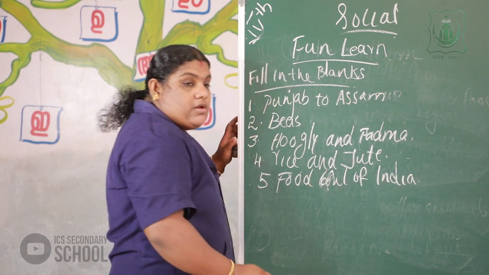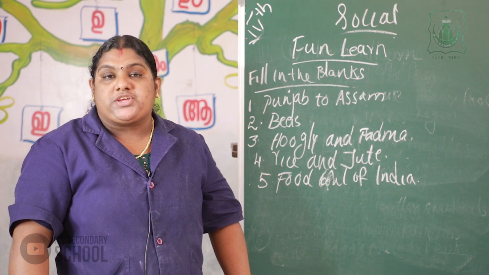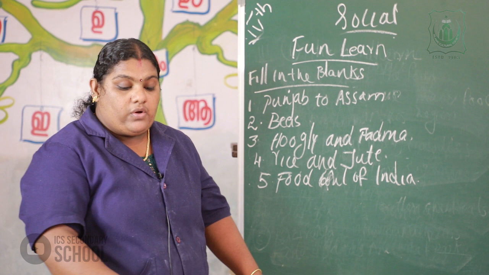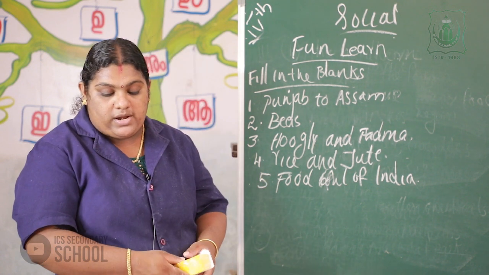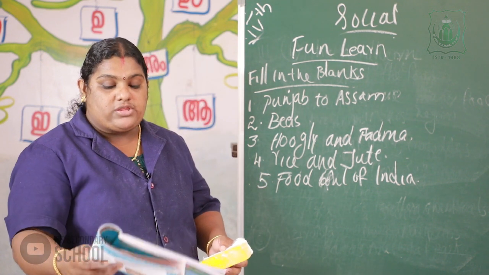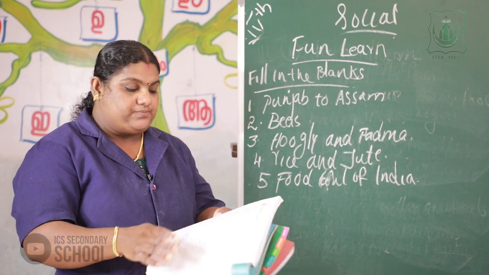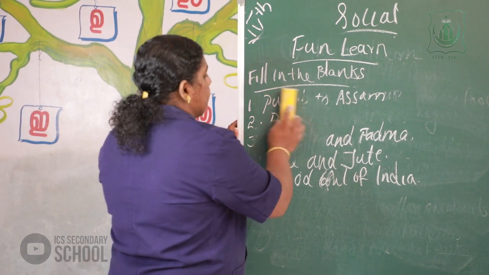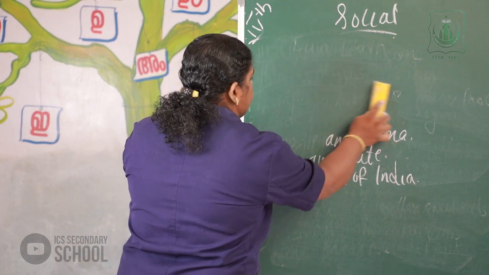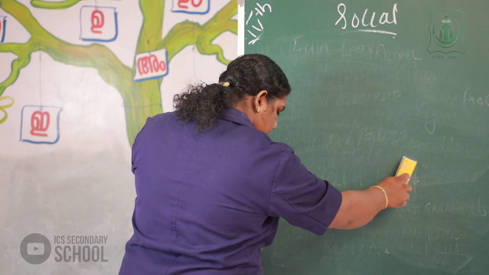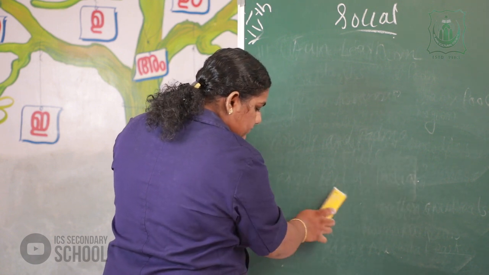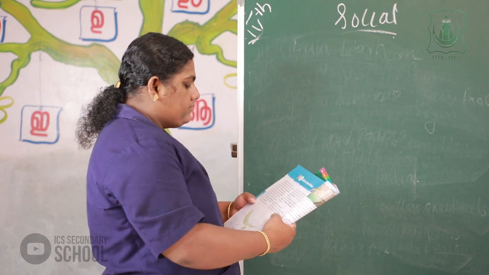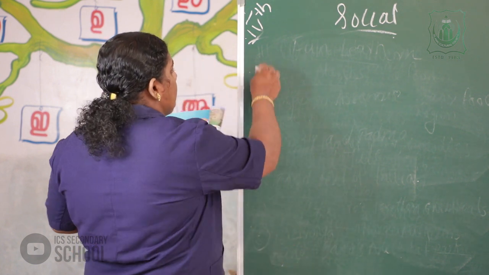Now we discuss the last section, that is the answers of these questions. Okay, all of you write the question. First one, how do the rivers of northern plains make the land fertile? The answer is